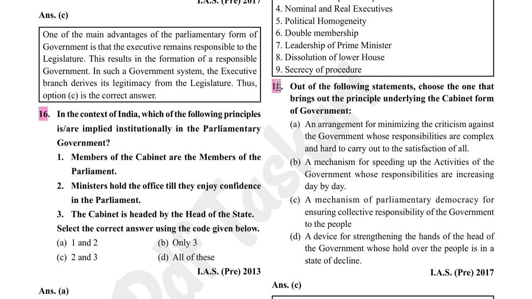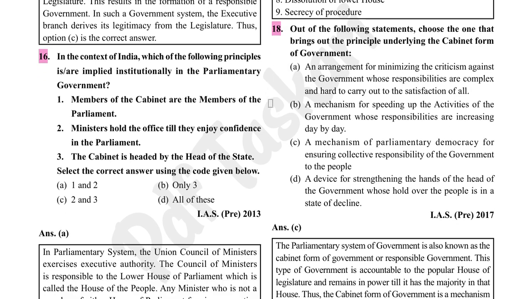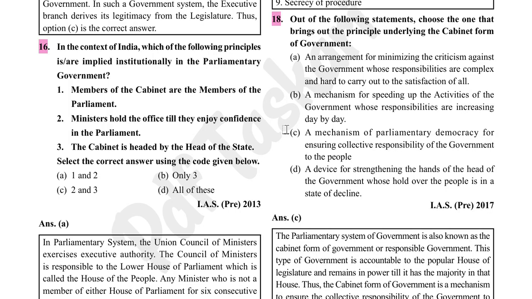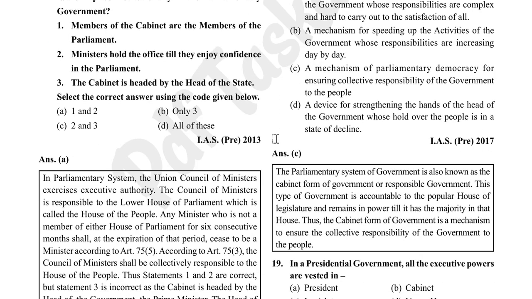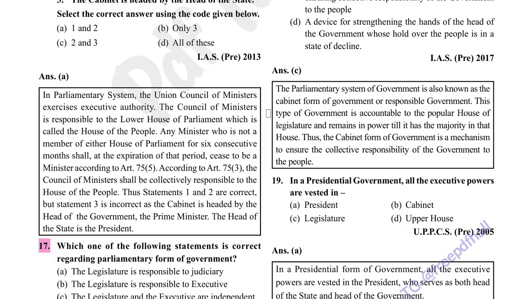Out of the following statements, choose the one that brings out the principle underlying the cabinet form of government. So, a mechanism of parliamentary democracy for ensuring collective responsibility of the government to the people. Option C is correct. Parliamentary system of government is also known as the cabinet form of government or responsible government. This type of government is accountable to the popular house of legislature and remains in power till it has the majority in that house. Thus, the cabinet form of government is a mechanism to ensure the collective responsibility of the government to the people.